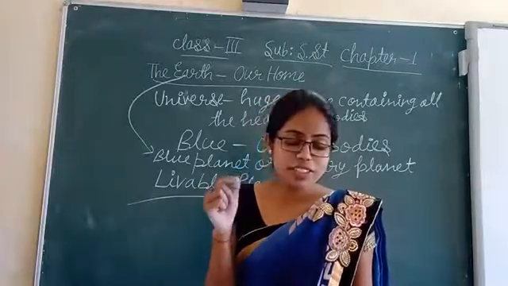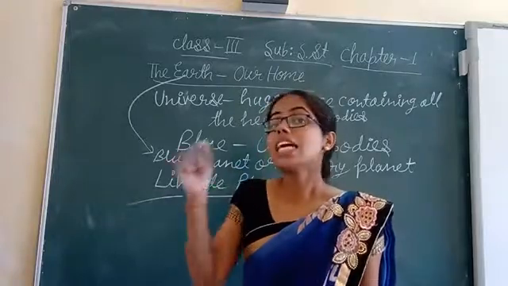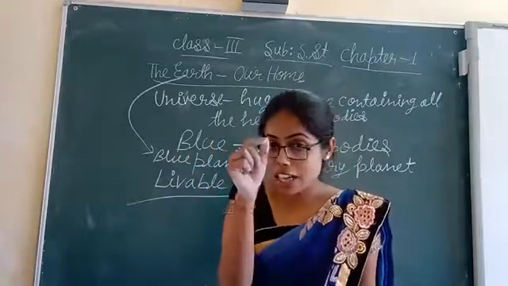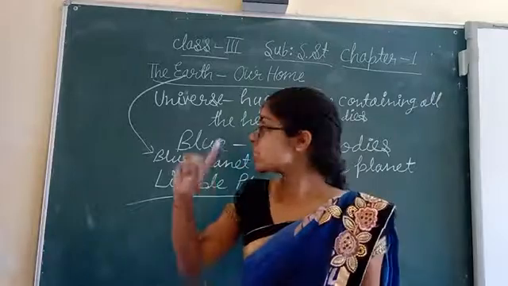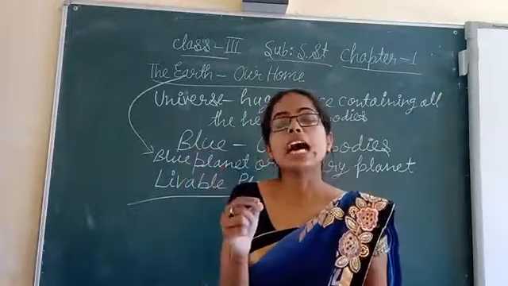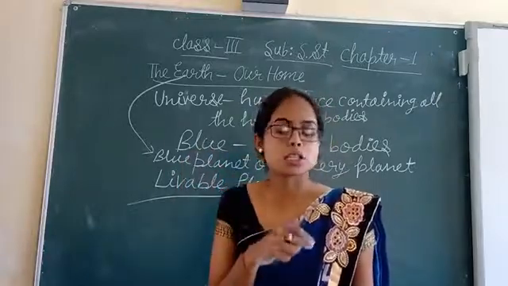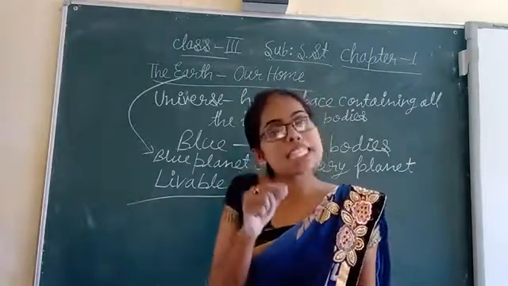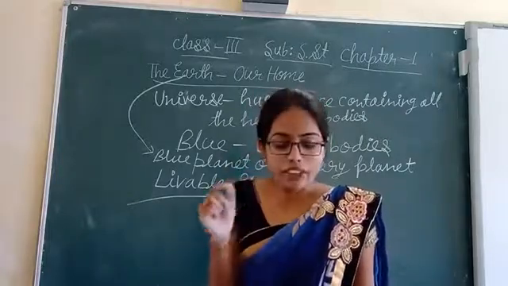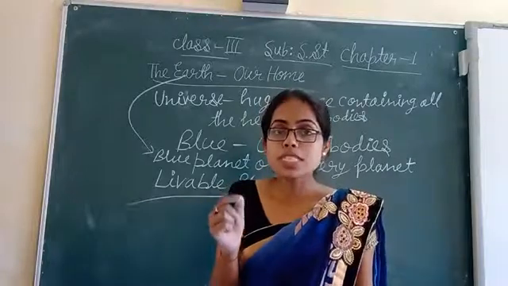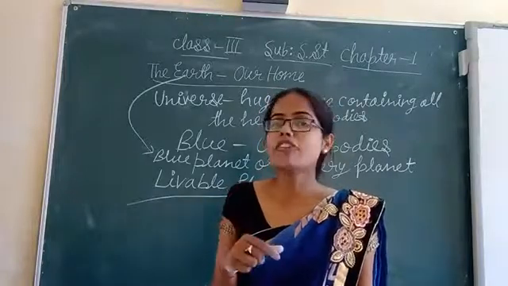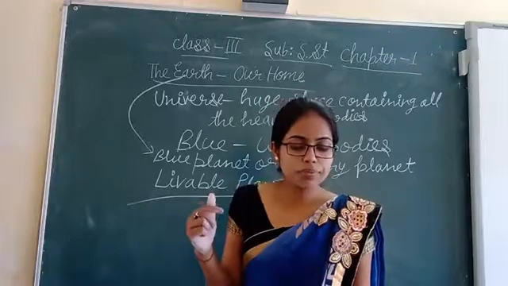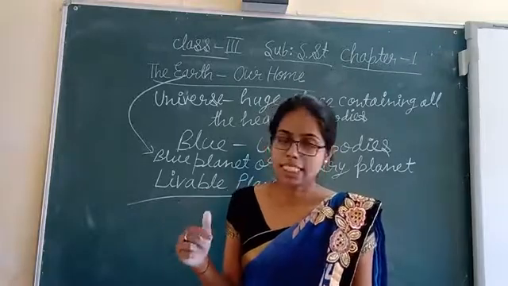Our Earth is special and totally different from other planets. Why is it different? Because it is the only planet in this universe where life exists. This is because all the conditions required to support life are found on this Earth.